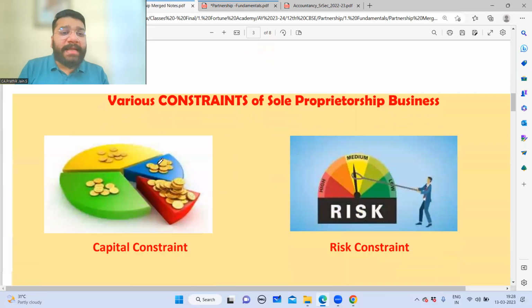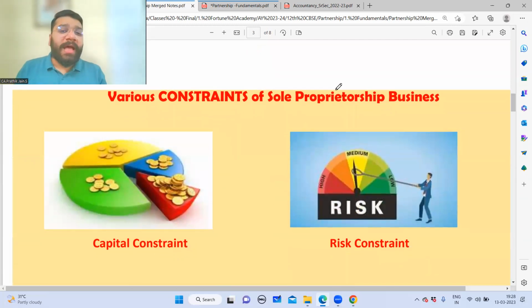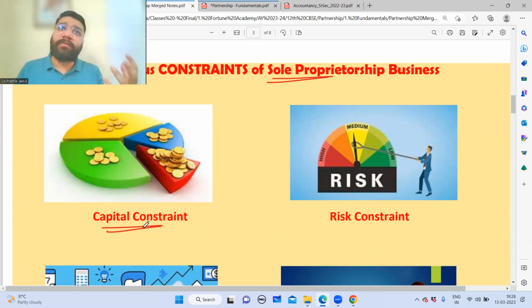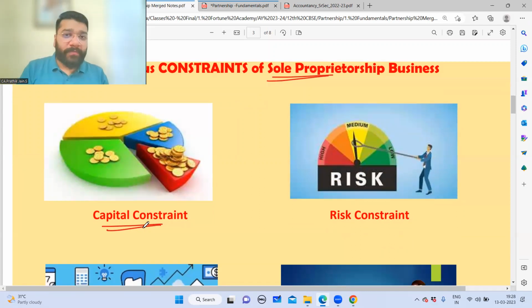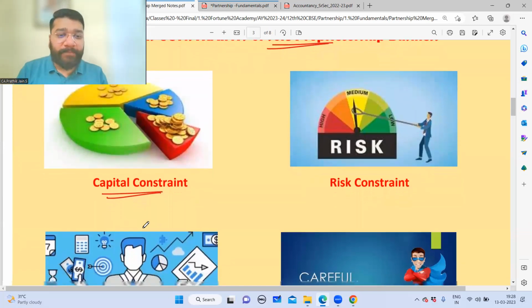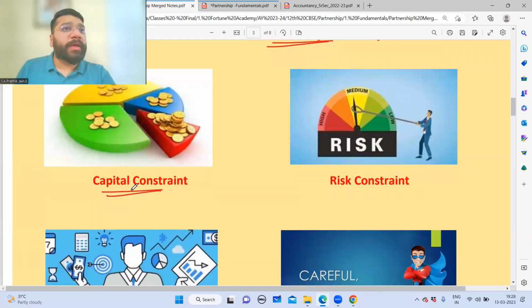Now, let's understand what are the various constraints as a sole business owner you can face. The first constraint that you can face in a sole proprietorship concern business is capital constraint. All of you understand what is the meaning of a constraint? Online people, all of you able to follow what I'm saying? Yes, sir. Okay. So very simple.